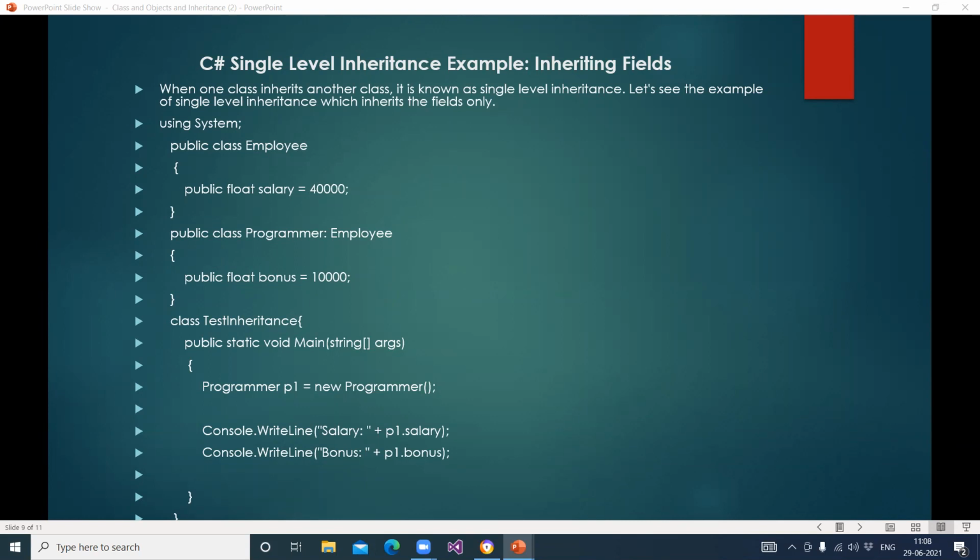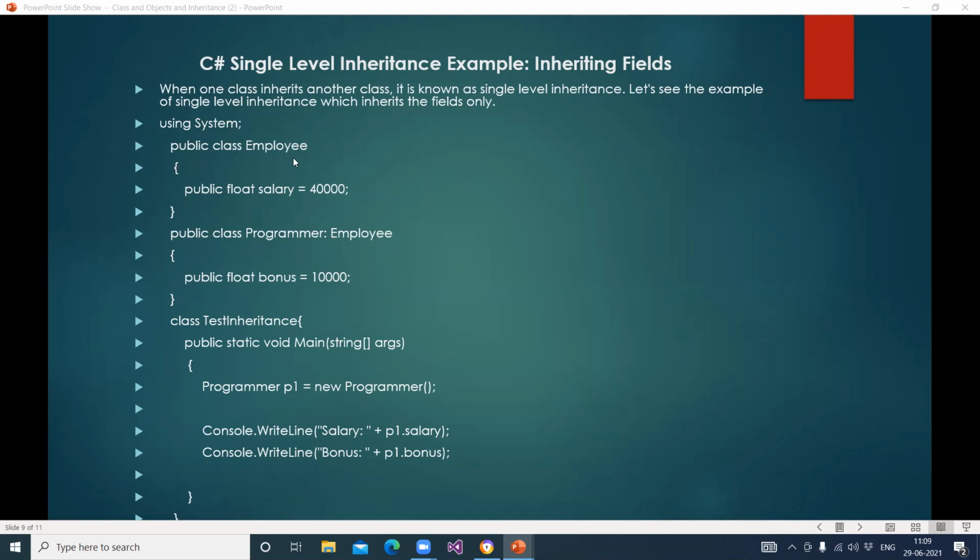Yes, in C# the single level inheritance concept is the same. When one class inherits another class, it is known as single level inheritance. Here the program is given, using System is a header file. Here one class is declared, public class Employee.